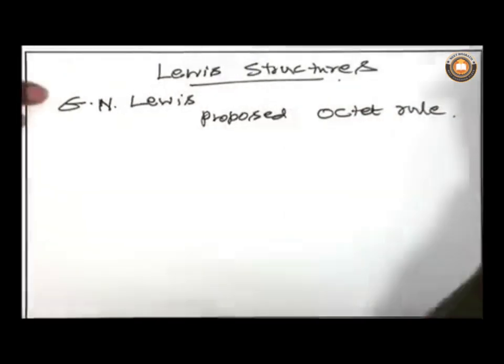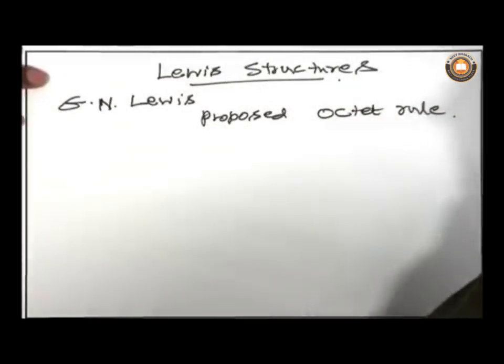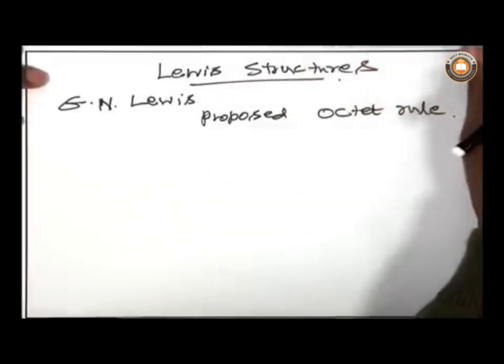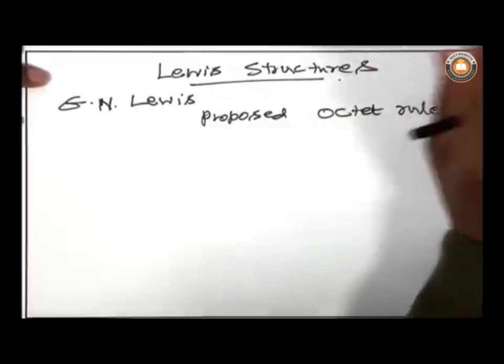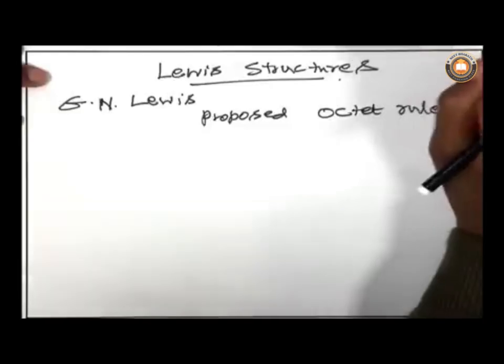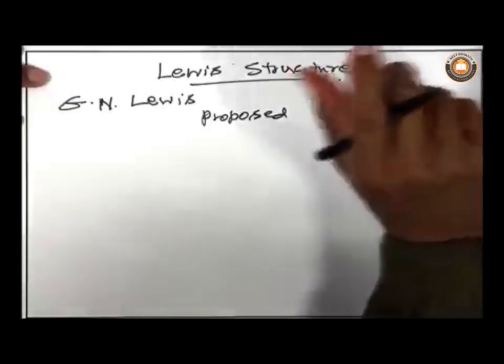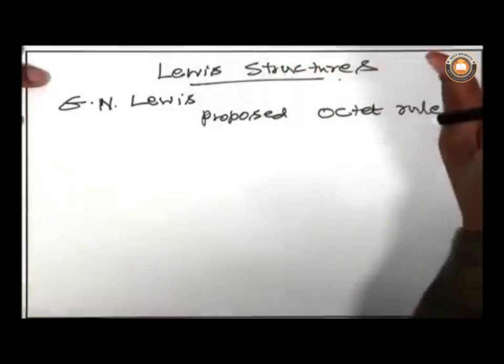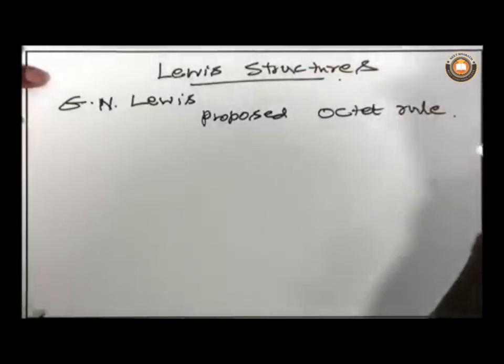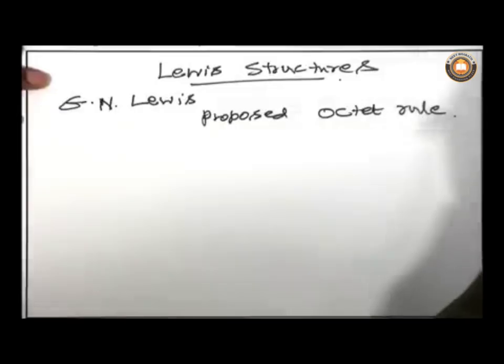He is the first person who showed that bonds are formed by sharing of electrons. What he proposed is that to form a bond, 2 electrons are needed. So, by sharing 2 electrons between 2 atoms, a bond is formed. That was a revolutionary concept first proposed by Lewis before the quantum mechanical orbital concept arrived.